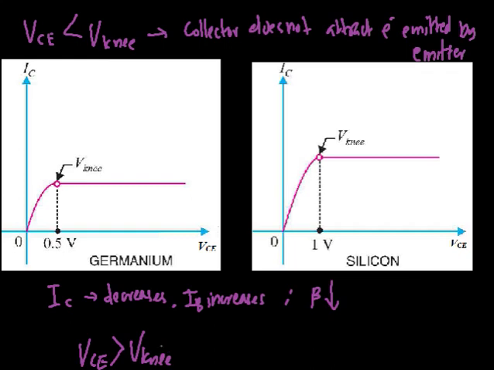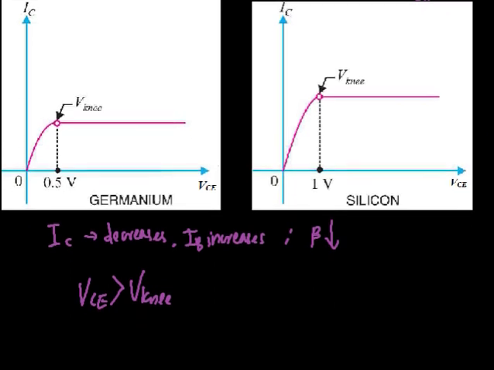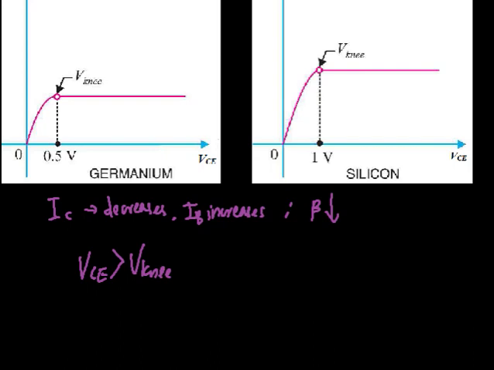So these are the three conditions which must be ensured to have faithful amplification, and faithful amplification is obtained by providing a proper zero signal collector current, proper minimum base emitter voltage, and proper minimum collector emitter voltage.